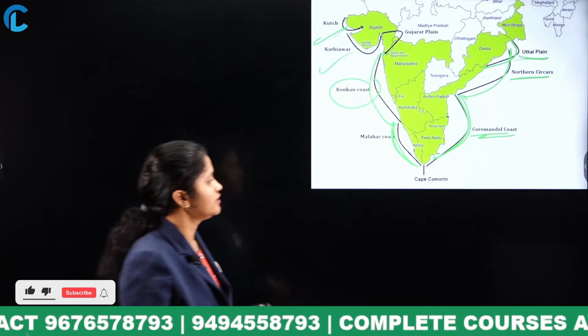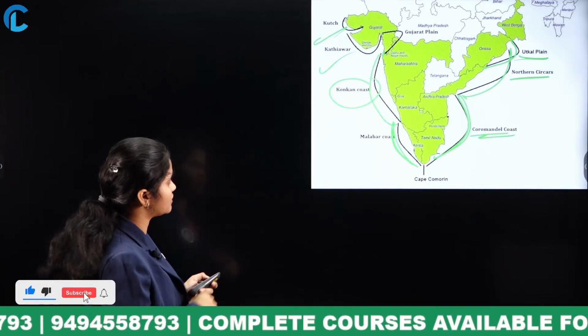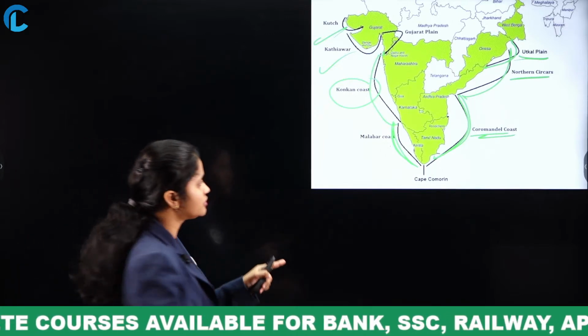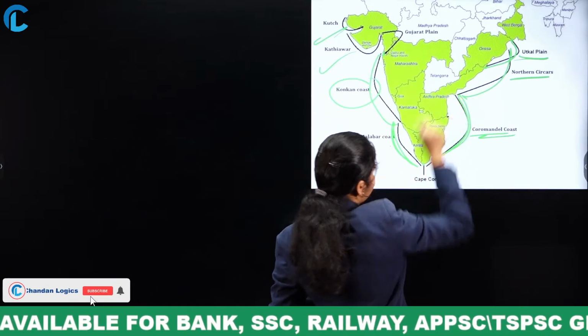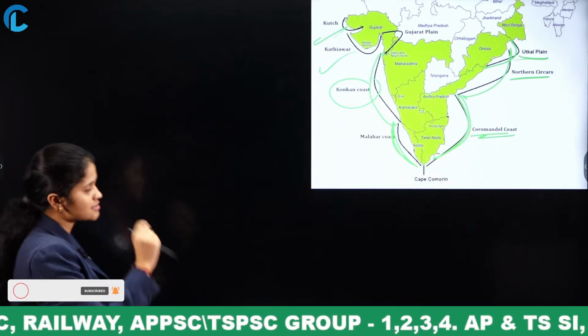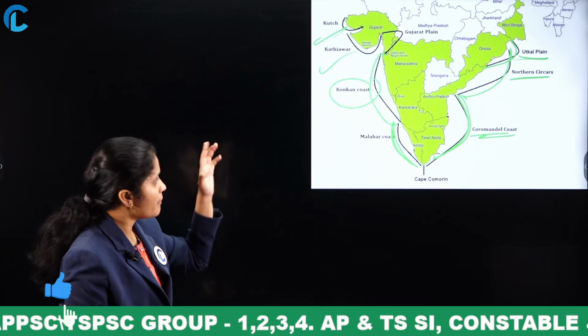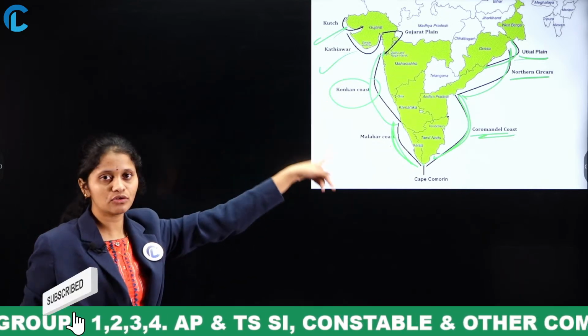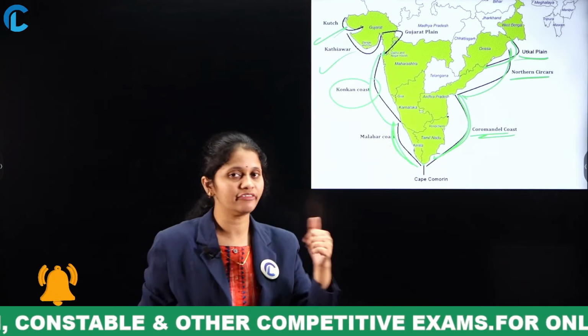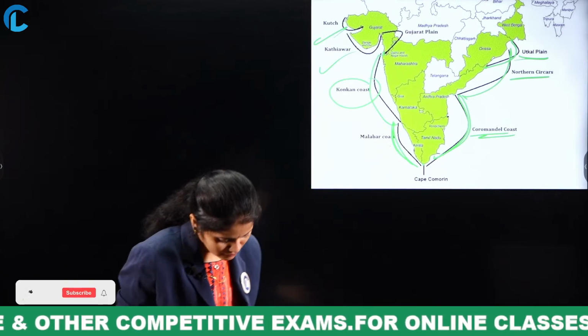Cape Comorin is at the peak, southernmost. The question is all about Tamil Nadu and Andhra Pradesh. What is the coast name here? Coromandel coast. So not only Coromandel coast, but also try to focus on the other coasts, because if the question is raised in your examination, you have to be perfect with the concept.